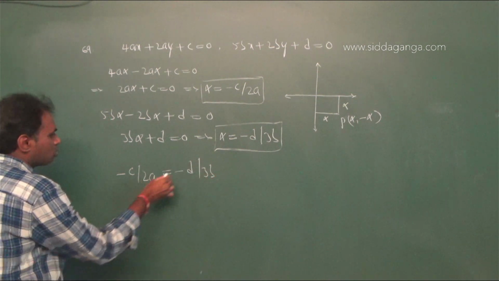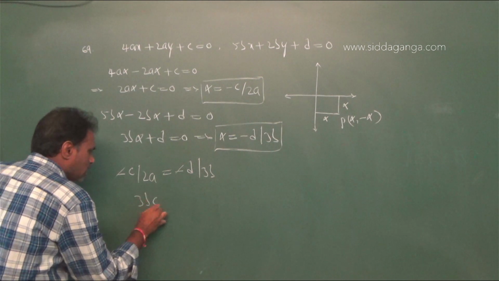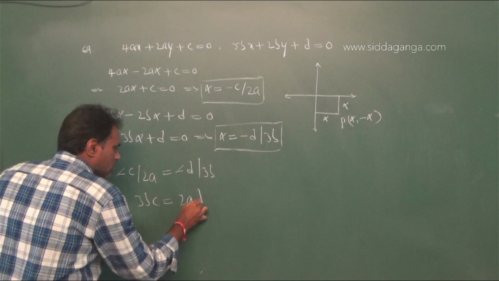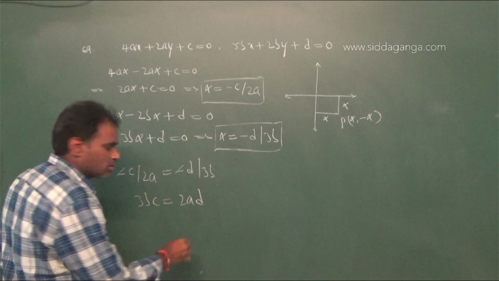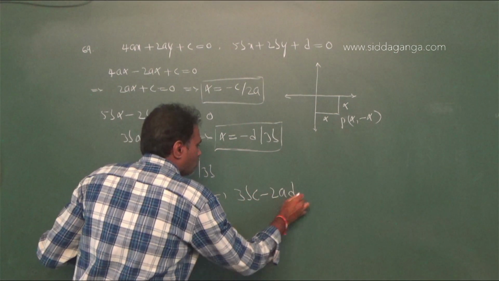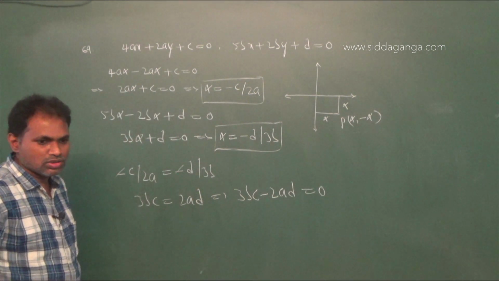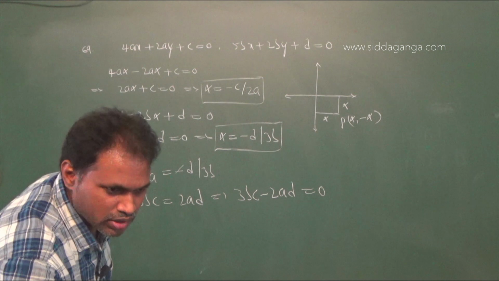Therefore do cross multiply, minus minus will cancel. That is 3bc equal to 2ad. Therefore 3bc minus 2ad equal to 0. Therefore option 2 is right. Next question.